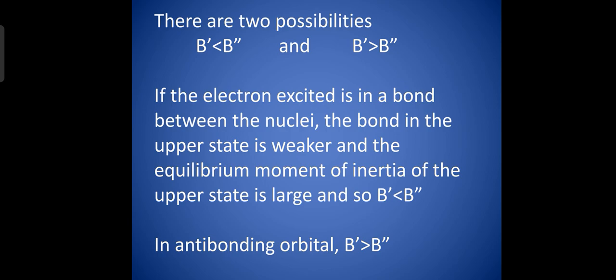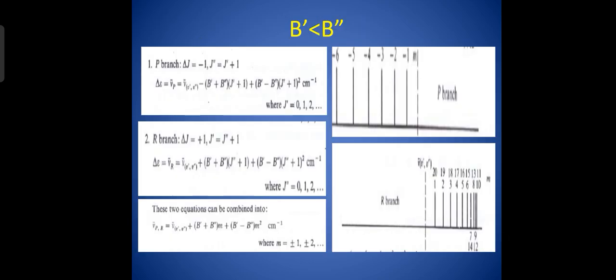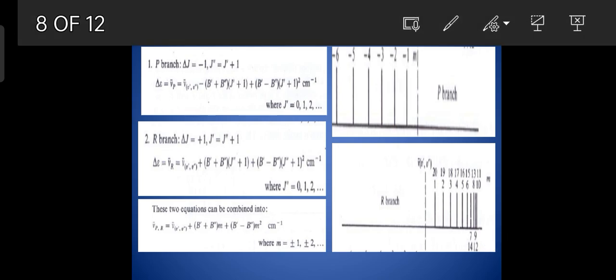Whereas in antibonding orbital, B prime is greater than B double prime. Let us consider the situation B prime is less than B double prime and analyze the different branches. Apply the selection rule delta J is equal to minus 1 which corresponds to the P branch.